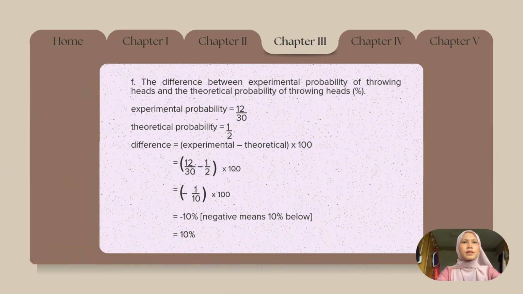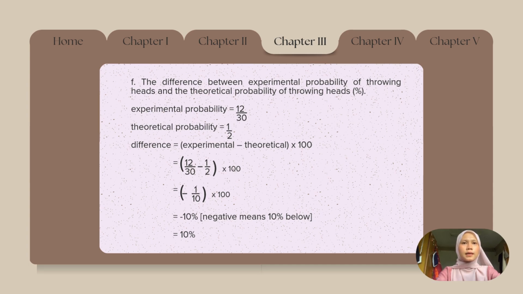Question F. The difference between experimental probability of throwing heads and the theoretical probability of throwing heads. Experimental probability is 12 over 30, theoretical probability is 1 over 2. How to find the difference? Experimental probability minus theoretical probability times 100.